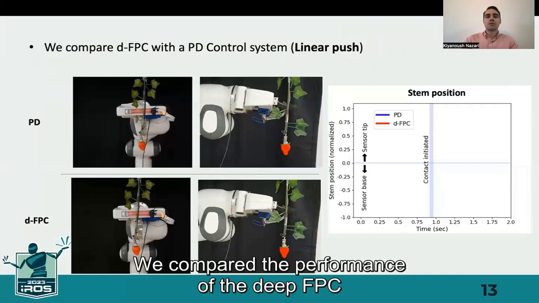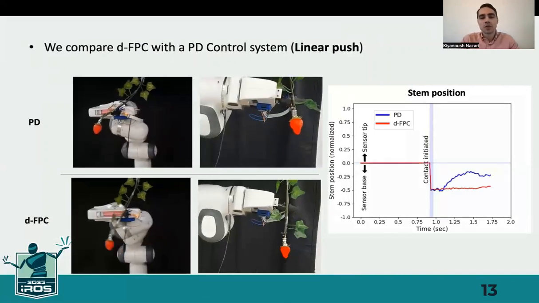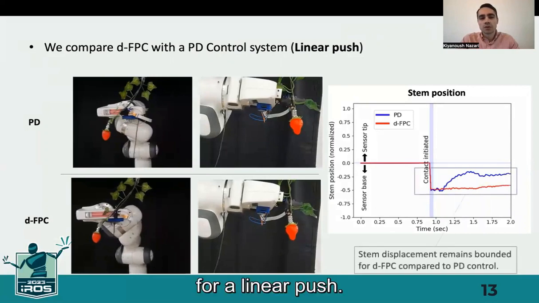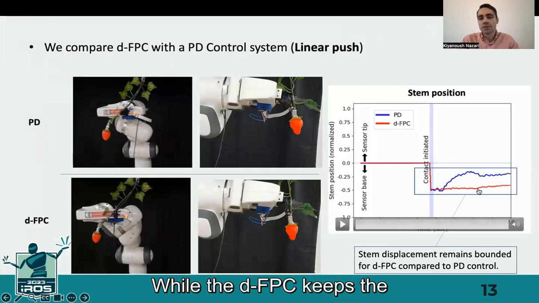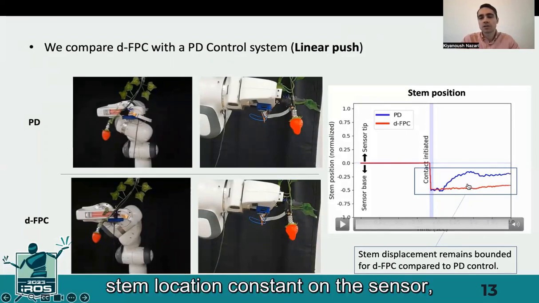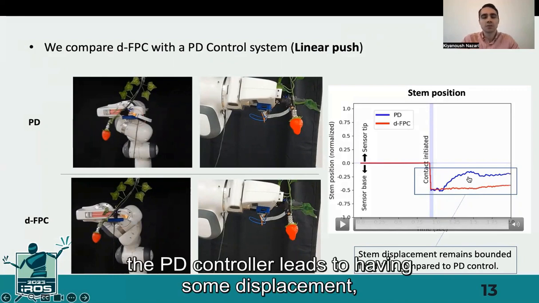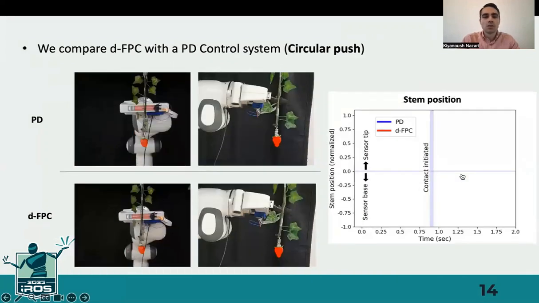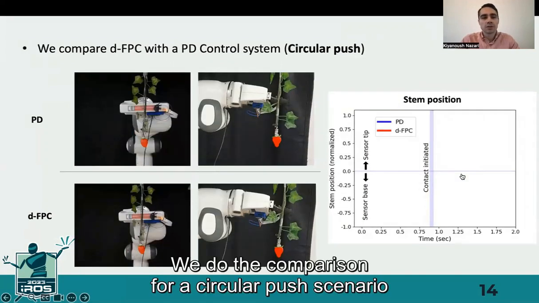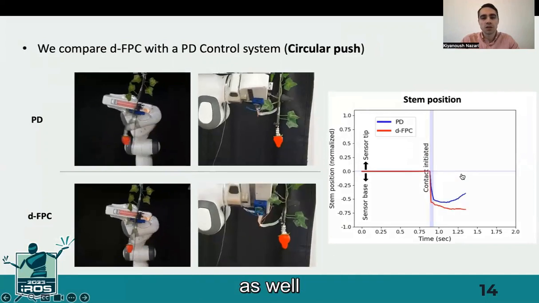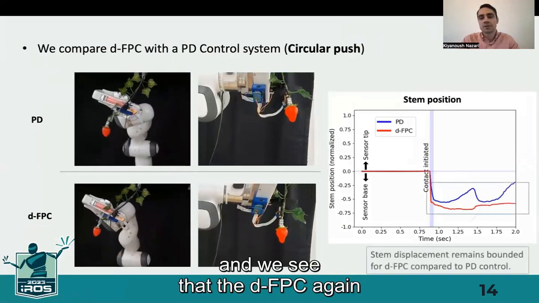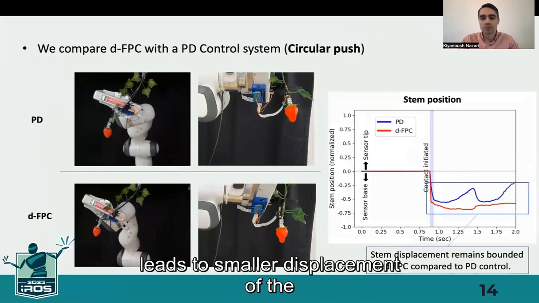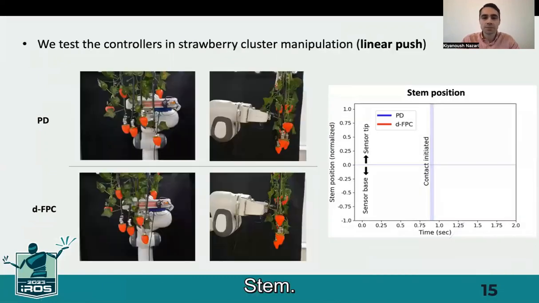We compared the performance of the DFPC with a PD controller. For a linear push, we can see that while the DFPC keeps the stem location constant on the sensor, the PD controller leads to having some displacement, although it leads to task success as well. We do the comparison for a circular push scenario as well, and we see that the DFPC again leads to a smaller displacement of the stem.